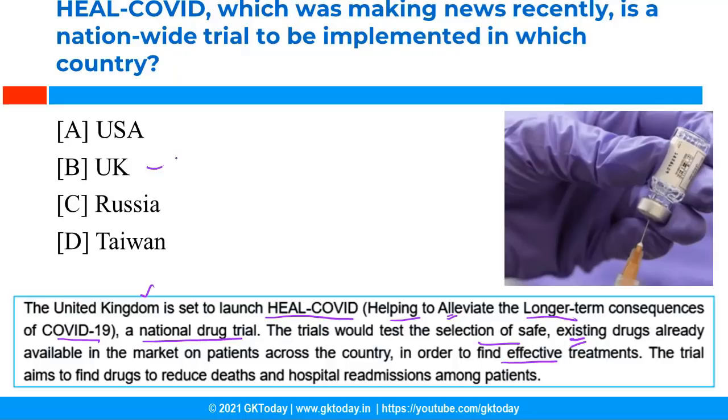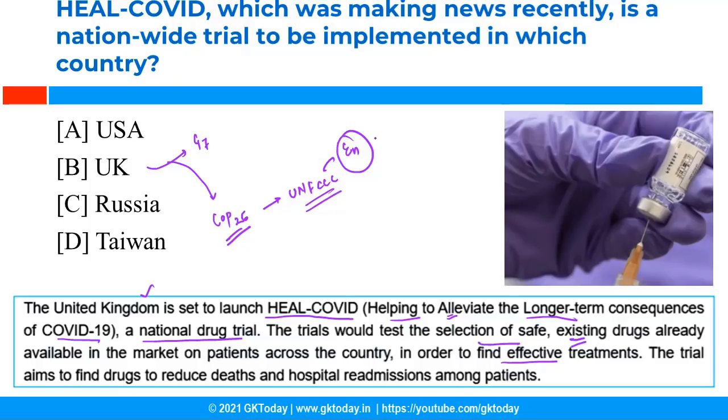UK was also in news as it is the host of G7 summit. It was also in news as it is the host of COP26. COP26 is related to United Nations Framework Convention for Climate Change. So this is related to environment. COP stands for Conference of Parties.